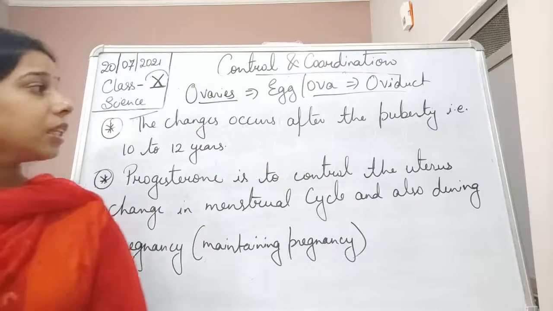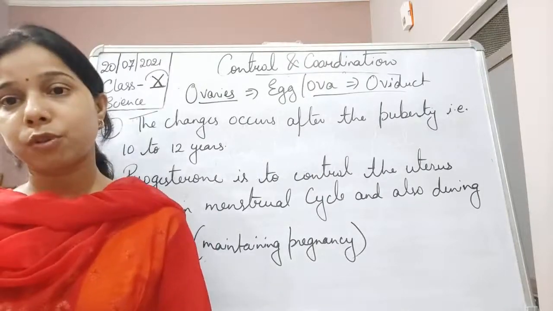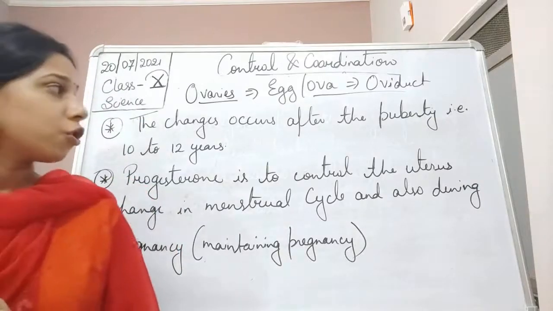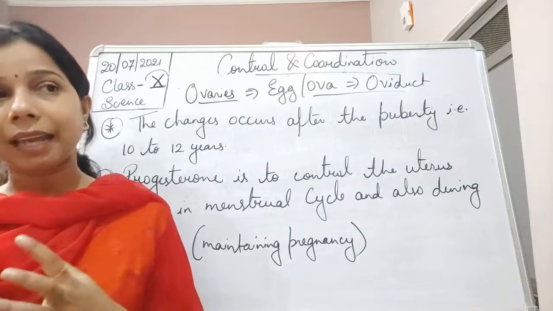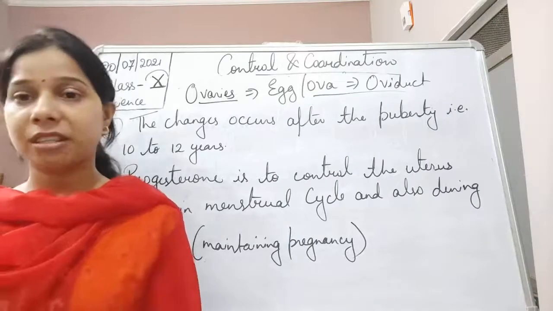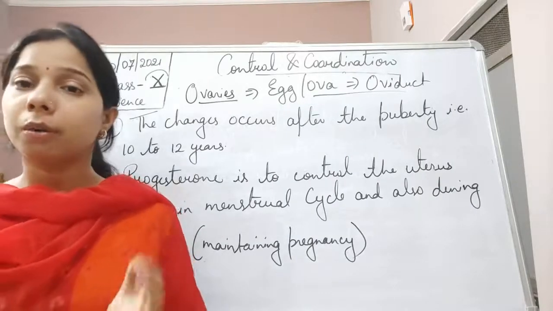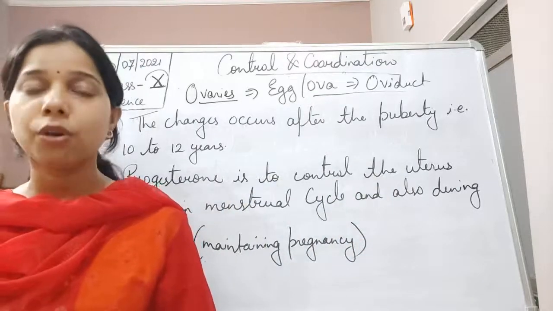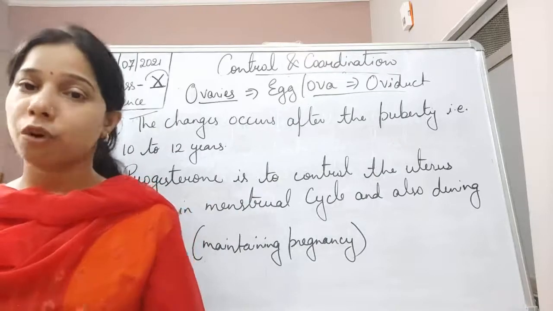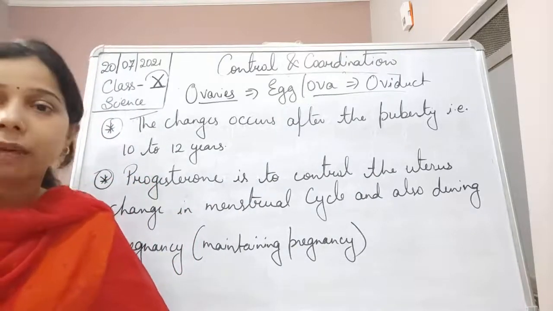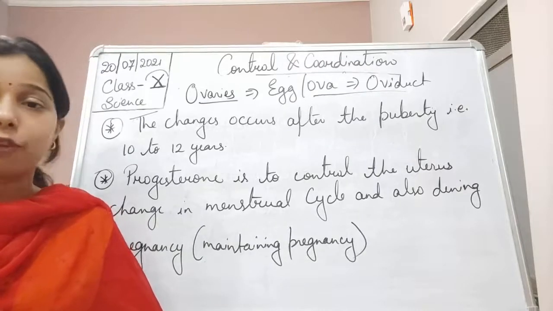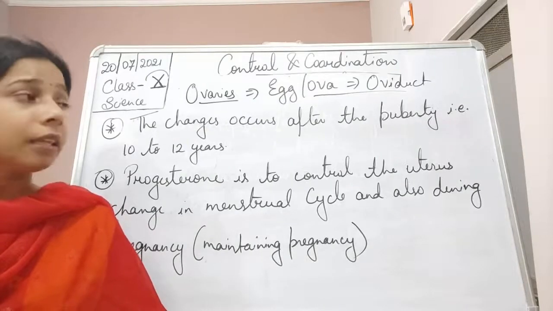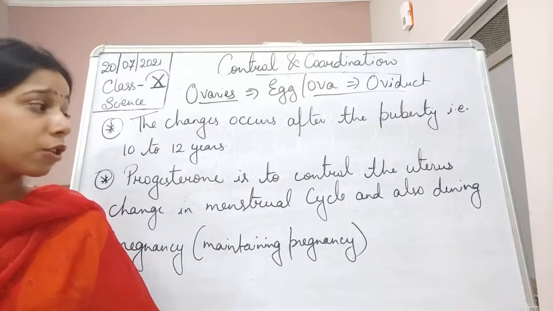So we have seen that in the case of ovaries, there are two different types of hormones: one is estrogen, another is progesterone. The role of estrogen is to help control the secondary sexual characteristics that appear when the girl reaches puberty. After puberty, these changes happen, and these changes in characteristics are called secondary sexual characteristics, controlled by estrogen itself, like feminine voice, soft skin, or development of the mammary glands. These are the secondary sexual characteristics.